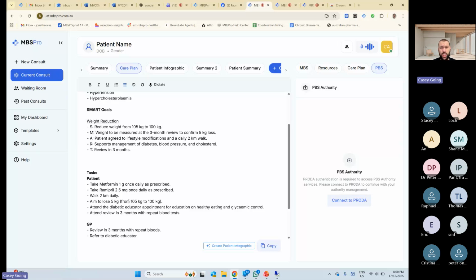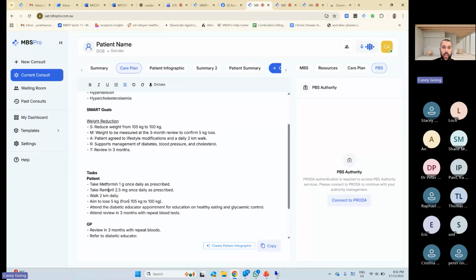I think it's easier for the patients because it's just the one thing for them to concentrate on. So that's the way that I do mine. It's easier for them to concentrate, and easier for me, because it's just the one thing that the patient's got to do, the one thing that we're talking about. I try and talk about their immunizations and everything else that they need, but just the one thing that we're focusing on, at least for these 3 months. Next 3 months, we can go, okay, you've lost 5 kilos of weight.